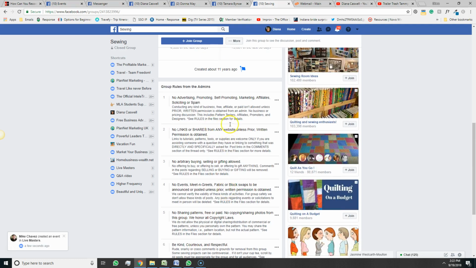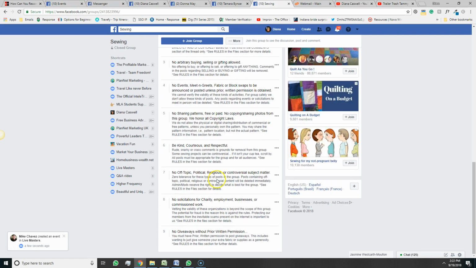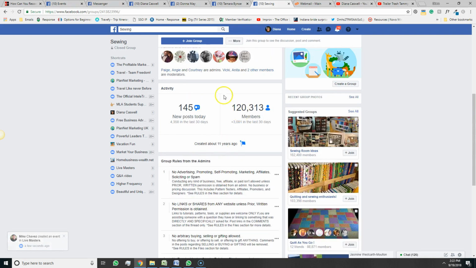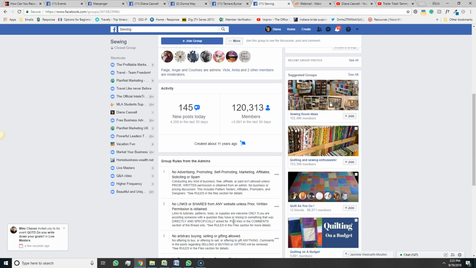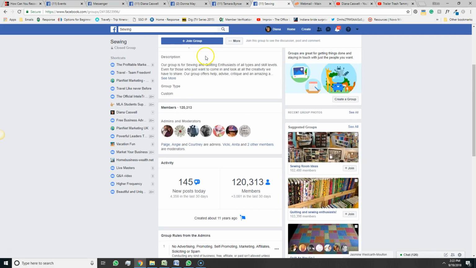So the way to do things in this group would be to comment, and you can't say anything until they approve you. If you join the group, they approve you, then you'll start to see all these posts that they have, and you can comment on those posts, and you can talk to people in this group, and then eventually you can make friends from this group and then talk to them kind of offline, or not offline, but off this group. There may be questions too if you want to join this group. I'm not a sewer, so I'm not going to join this group.